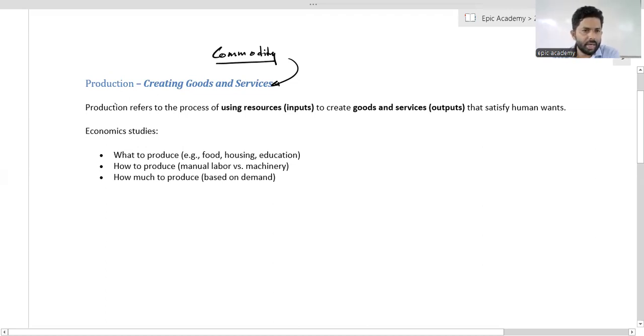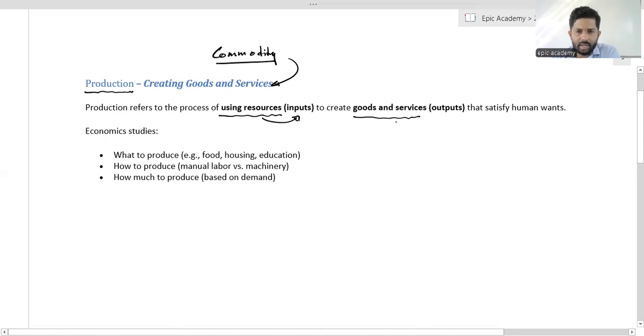So what do you mean by production? Production refers to the process of using resources. Resources mean input. We are going to consider all kinds of resources as input to create goods and services.